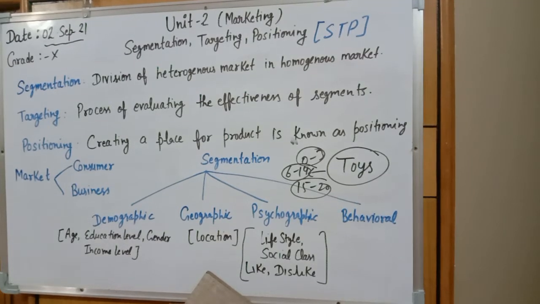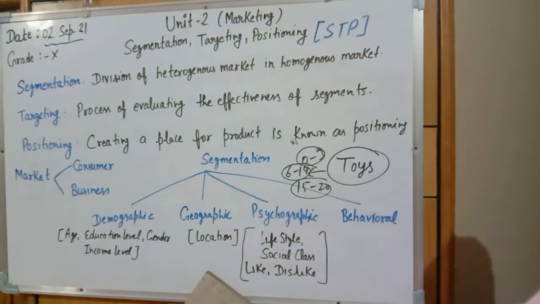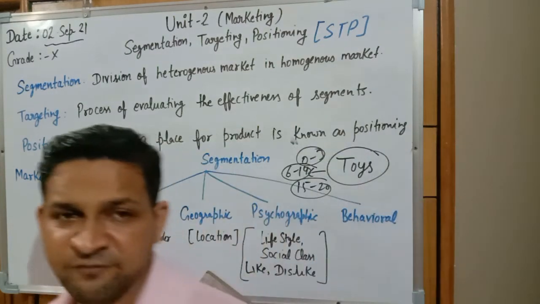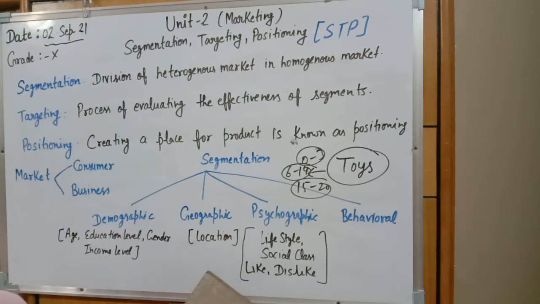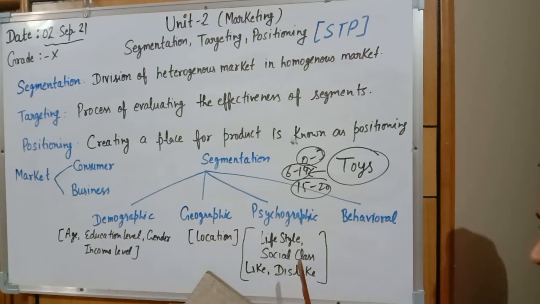The third type of segmentation is known as psychographic segmentation. Psychography is on the basis of the psychology of a person: which product he likes, which product he dislikes, what the lifestyle of the person is, what the social class of the person is, in which society he is residing, whether it is a rich society or a general society. So we are dividing people on the basis of their lifestyle, social class, likes and dislikes.